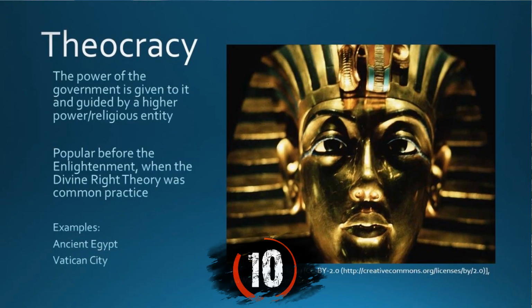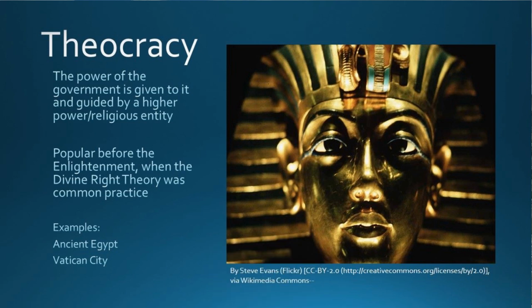Finally, in a theocracy, think the ancient Egyptians and the pharaohs. Those pharaohs were put there, and they believed by their gods, by their religious entities, and their right-hand men and advisors were the priests. Therefore, they believed all their decisions came from a higher power as well.